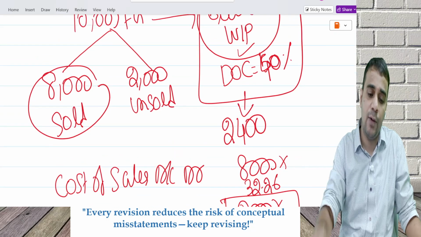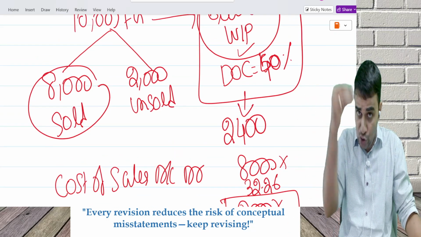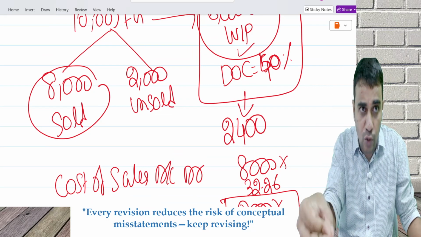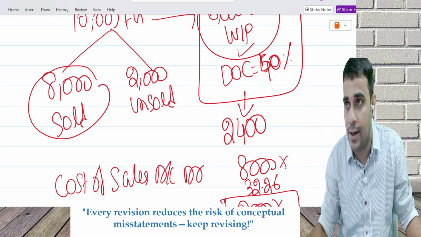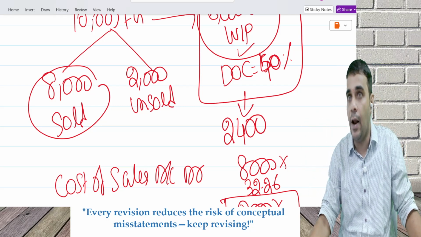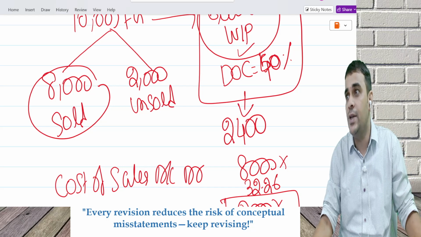Now I say I want to recover an extra 32 rupees from the customer. For units sold, I spoke to the customer. He got irritated and said, don't call me, because no customer is going to pay extra now. So 8,000 into 32 is gone.